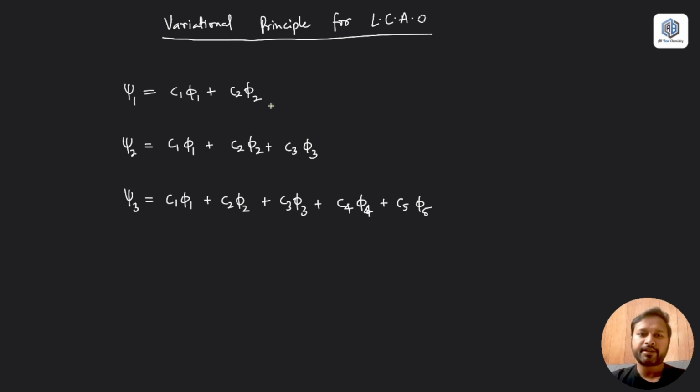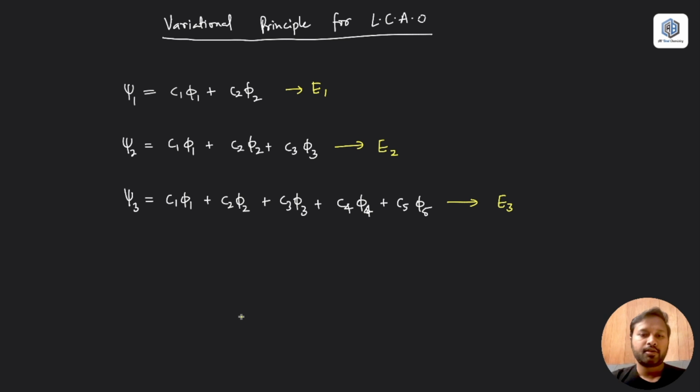So let's say the energy calculated using this wave function is E1. According to this wave function, the energy comes out E2, and the energy from this wave function comes out E3.